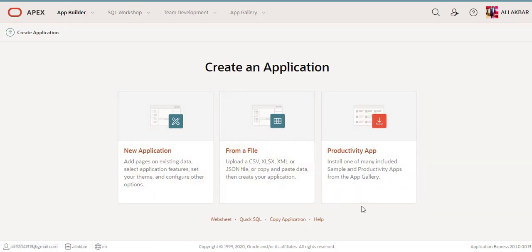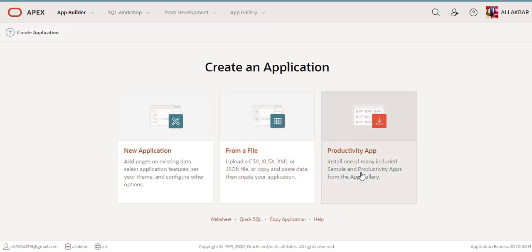If you have any Excel or data structure file, such as CSV, XLS or XML, then you click here. This is a productivity app, a sample application of Oracle Apex for students and basic learners. This is a sample demo application.